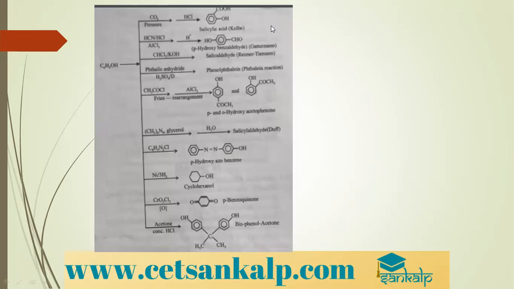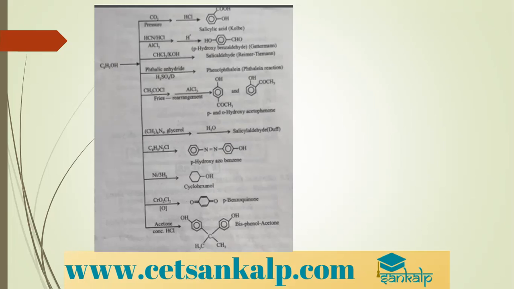Few more reactions. With carbon dioxide under pressure and HCl gives us salicylic acid, Kolbe's reaction. HCN, HCl in presence of AlCl3 gives parahydroxybenzaldehyde, that is Gattermann's reaction. Phenol with CHCl3 and KOH gives salicylaldehyde, the Reimer-Tiemann reaction. Phenol with phthalic anhydride gives us phenolphthalein. Phenol when treated with CH3COCl in presence of AlCl3 gives ortho and para hydroxyacetophenone. This is also called Fries rearrangement.